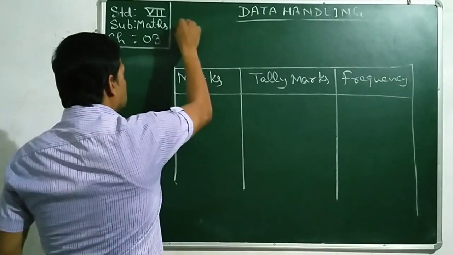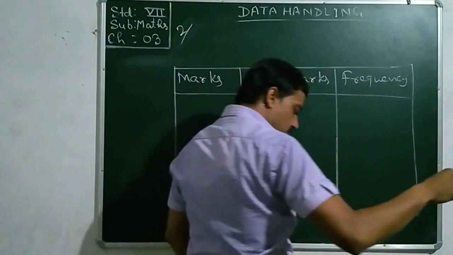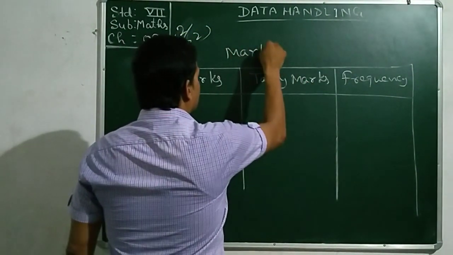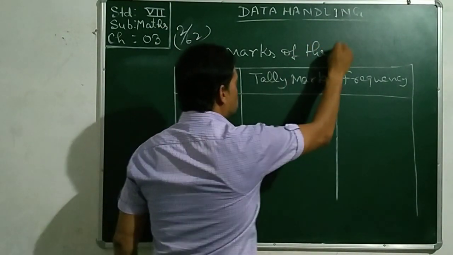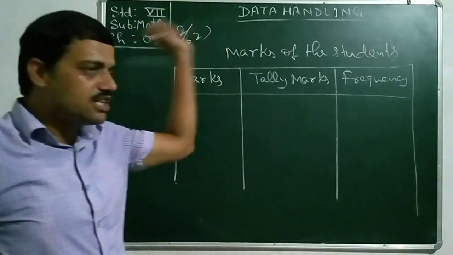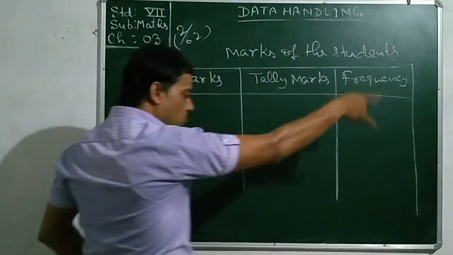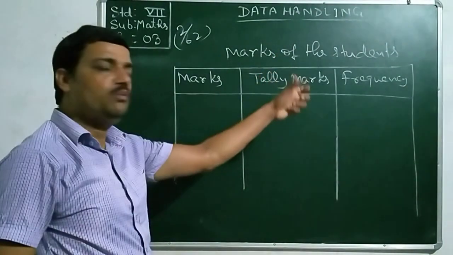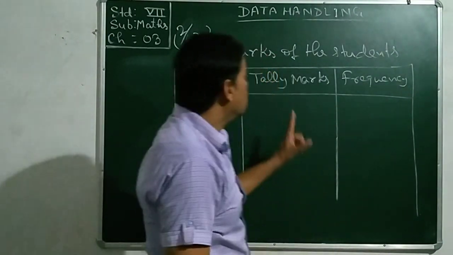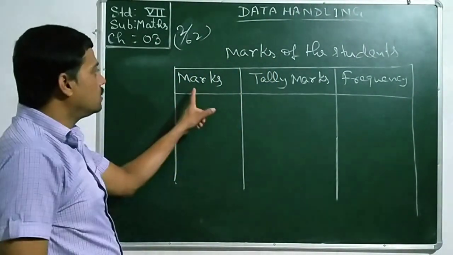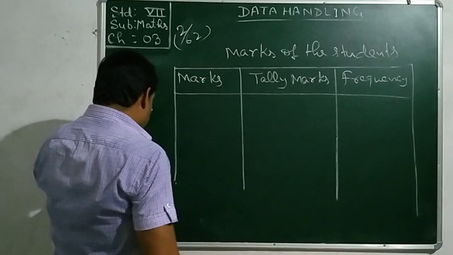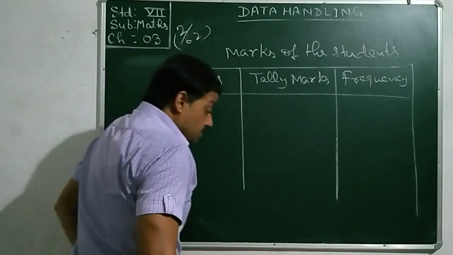Sum 2 now. Page number was 62. Marks of the students. You can write here, of the class test, whatever the statement is given there, you will write. Marks, tally marks and frequency. Go through the marks and count how many times number 4 is being repeated.